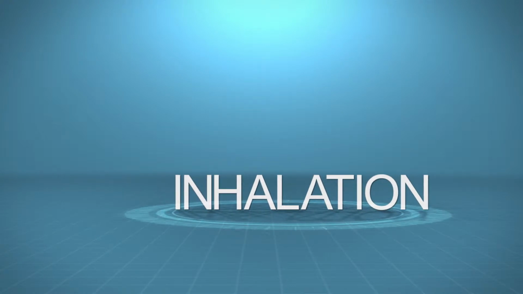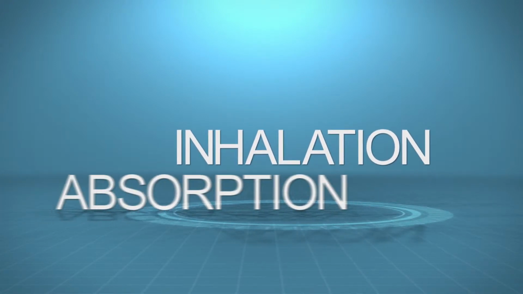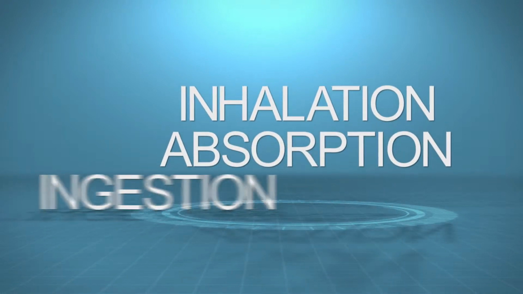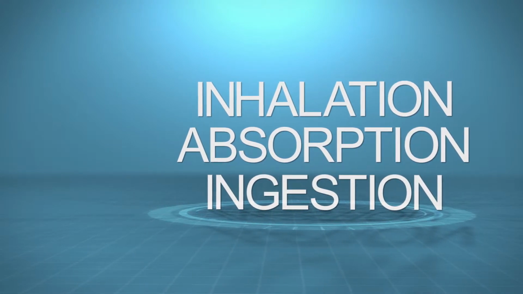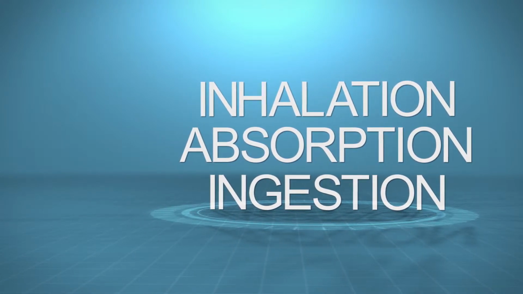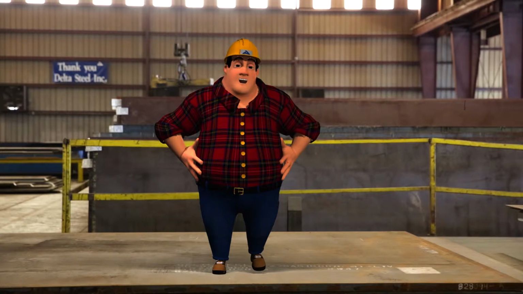Chemical exposures can take one of three paths into the human body. Those routes are called exposure routes and include inhalation, absorption, and/or ingestion. Symptoms of exposures to chemicals can develop immediately or over time.